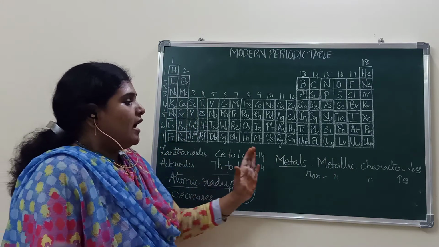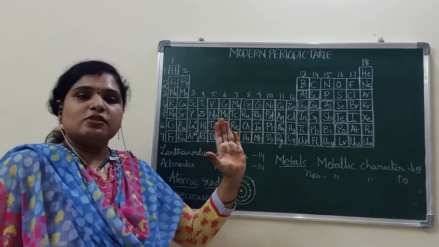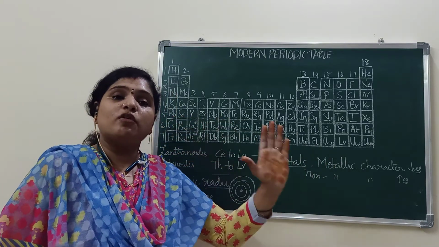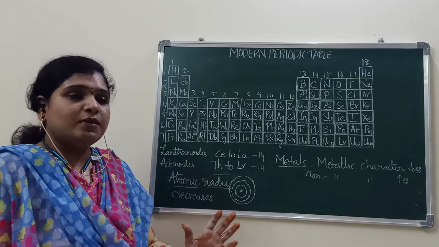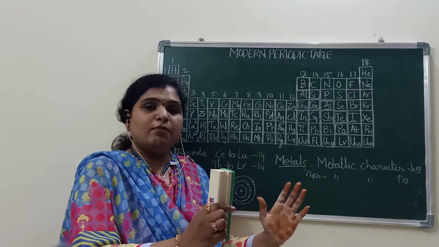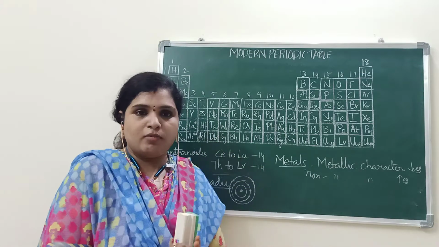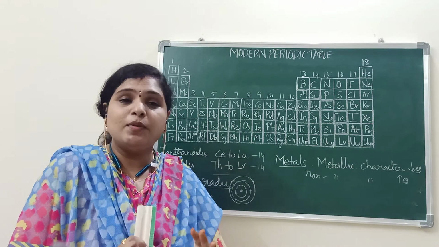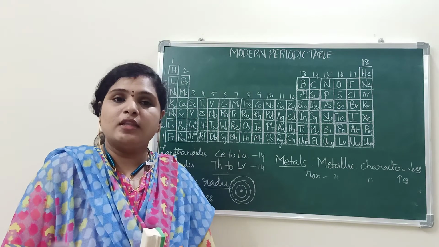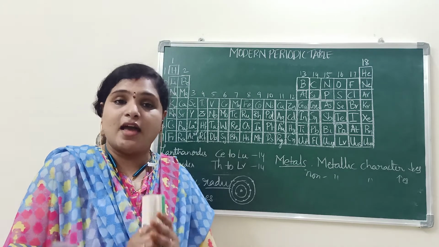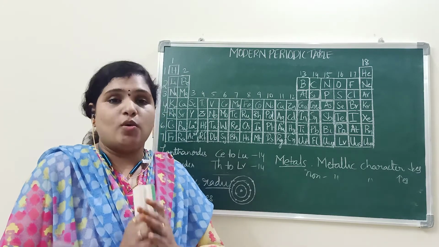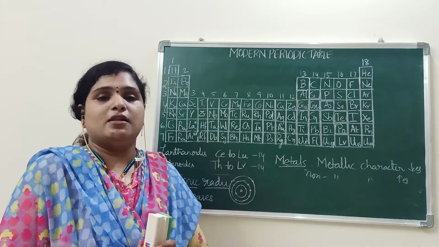And intermediate characters will be exhibited by some of the elements. That means some of the elements in between metals and non-metals exhibit the properties of both and they are considered as metalloids or semi-metals.